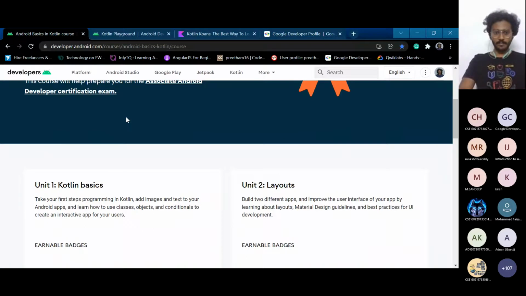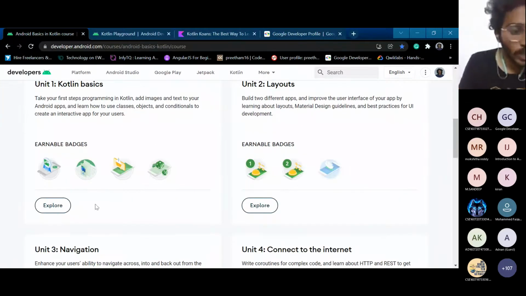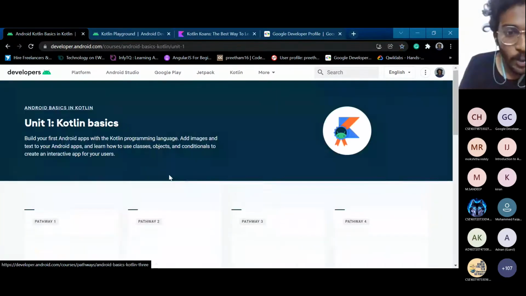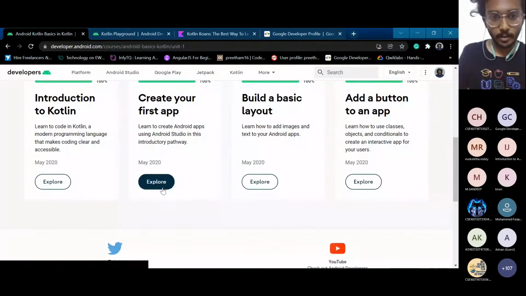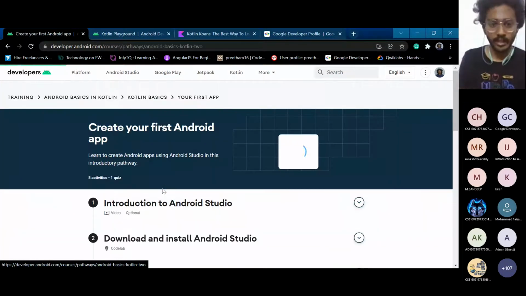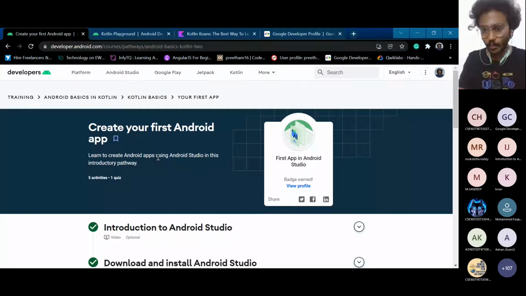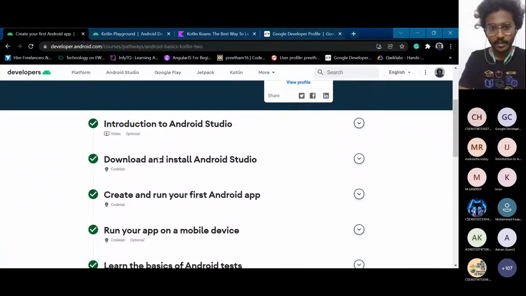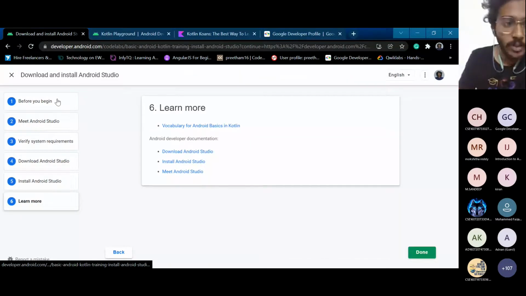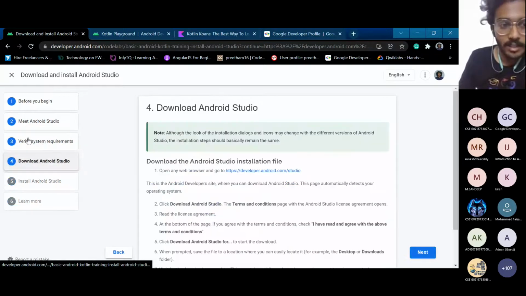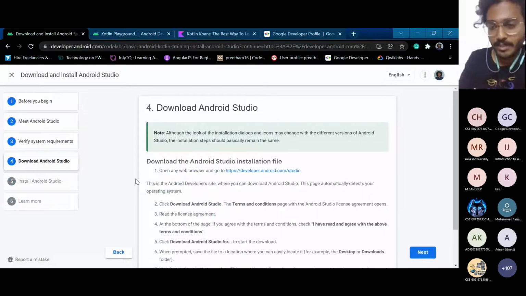And next, let me show you how to download Android Studio. That is the main thing which will be important for us in all the sessions in order to build the app. There is also a pathway you can go through, but let me show you. Some problems will come up when you start downloading this Android Studio. Some installation problems will be there.